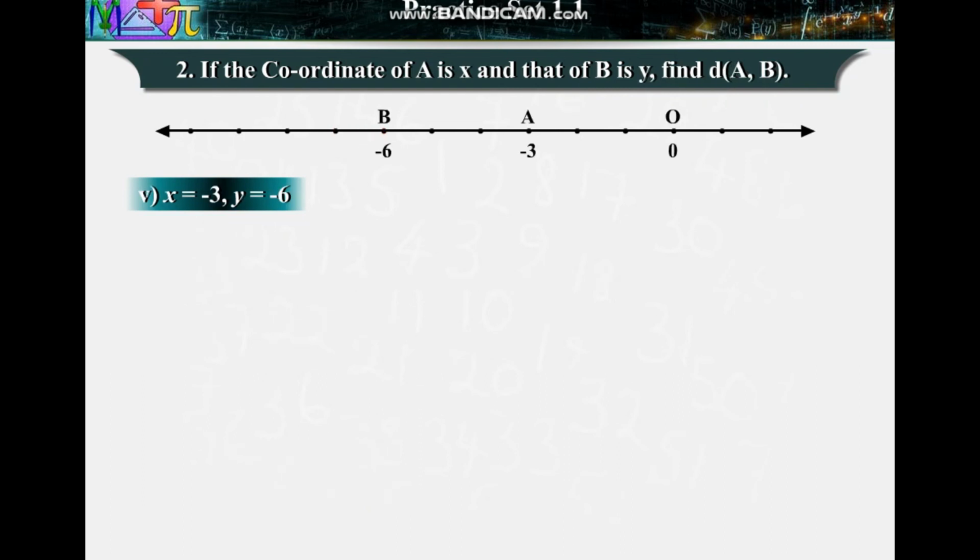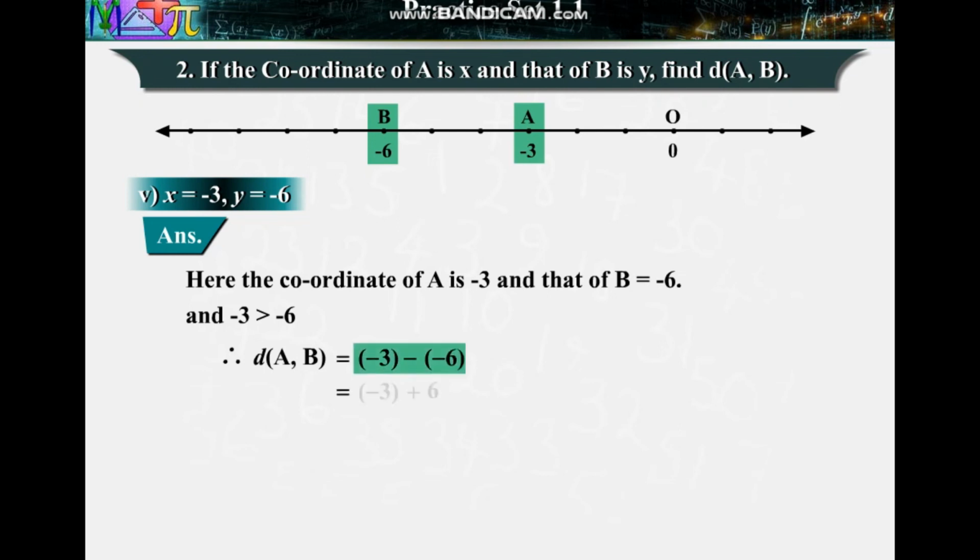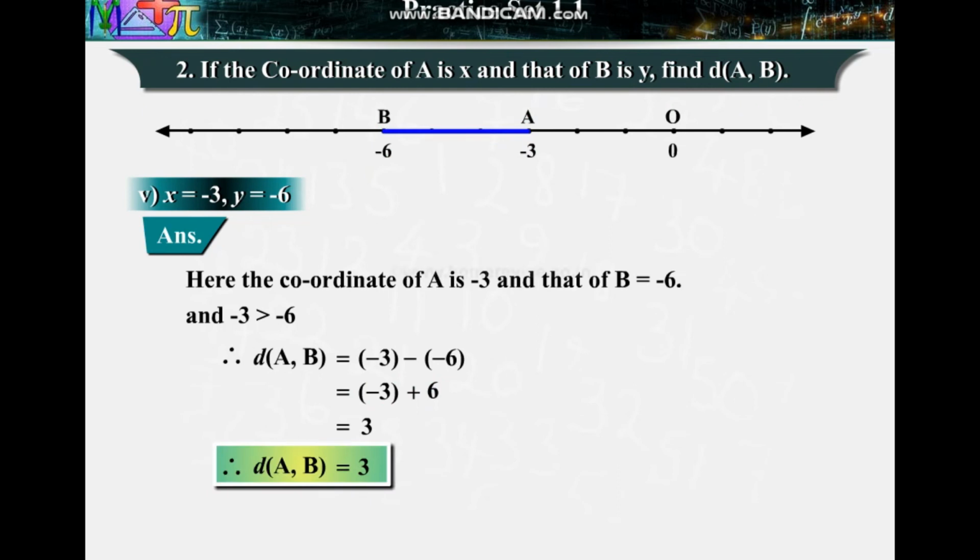X is equal to minus 3, Y is equal to minus 6. Answer. Here the coordinates of A is minus 3 and that of B is minus 6. Minus 3 is greater than minus 6. Therefore, distance between points A and B is equal to minus 3 minus of minus 6, which is equal to minus 3 plus 6, which is equal to 3. Therefore, distance of A and B is equal to 3.